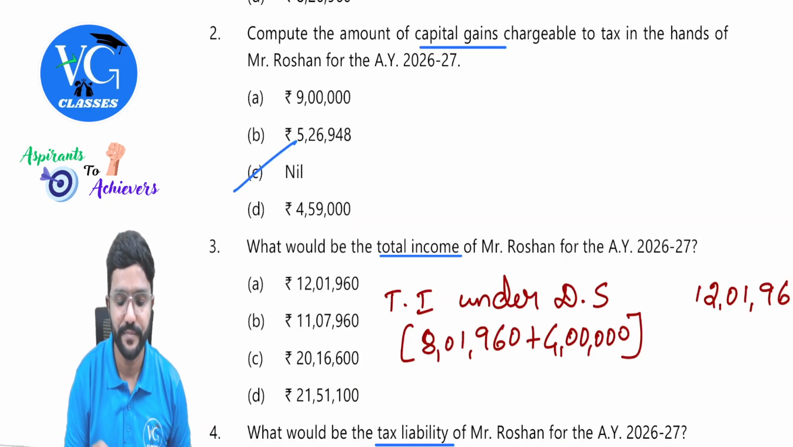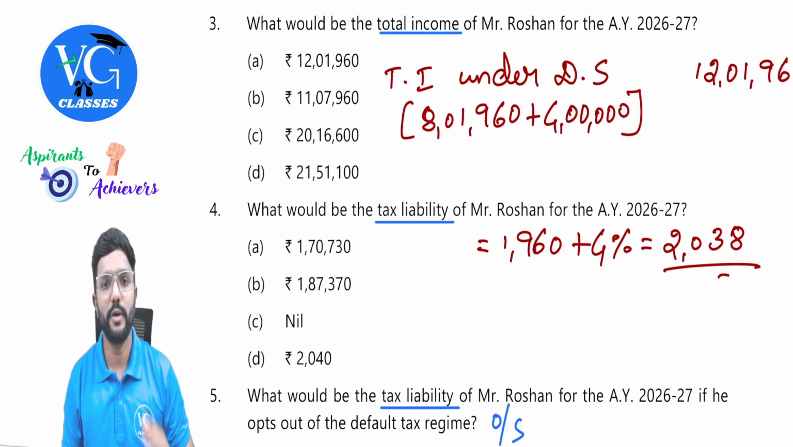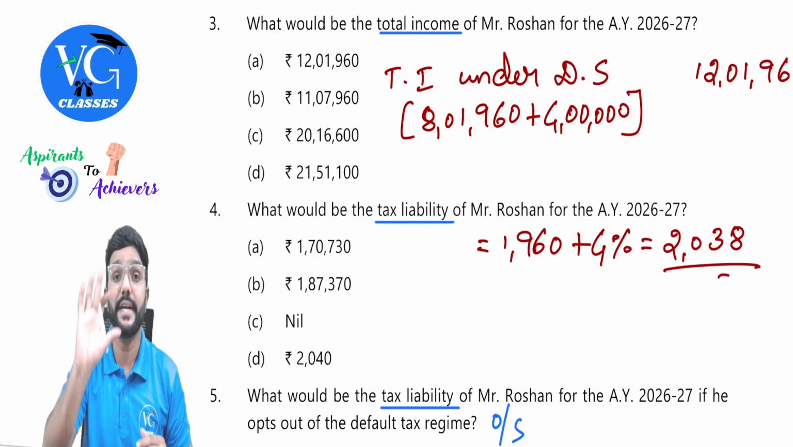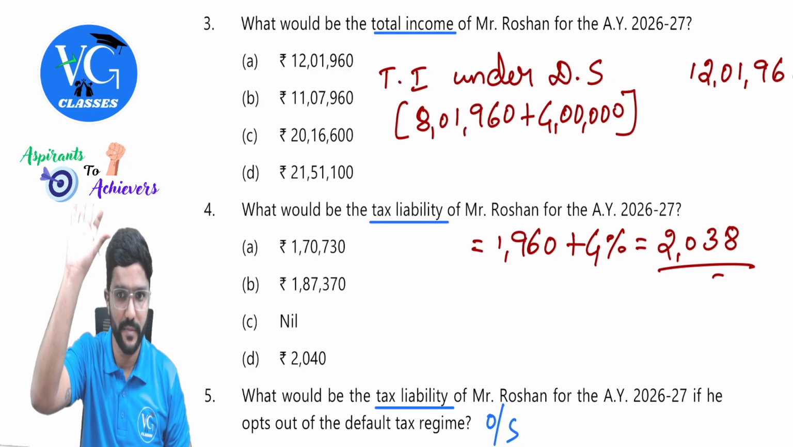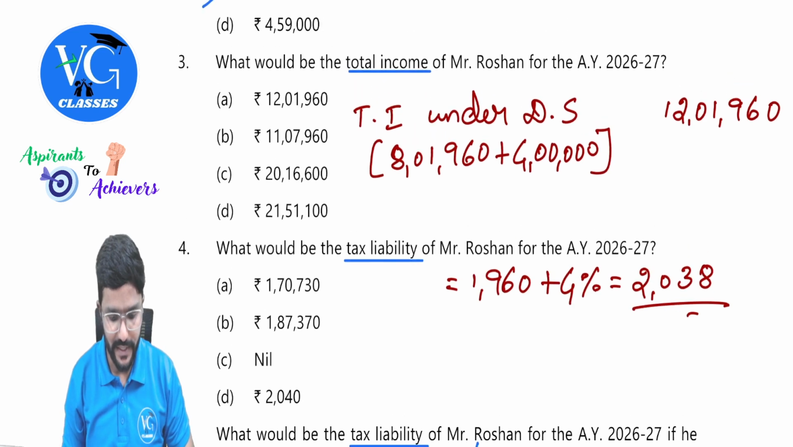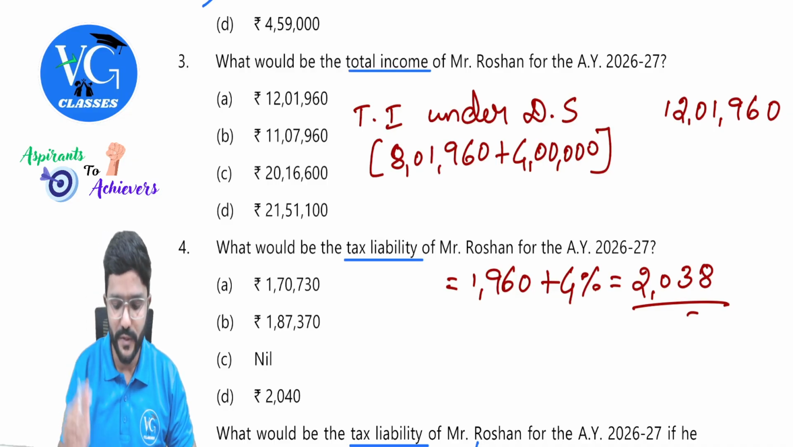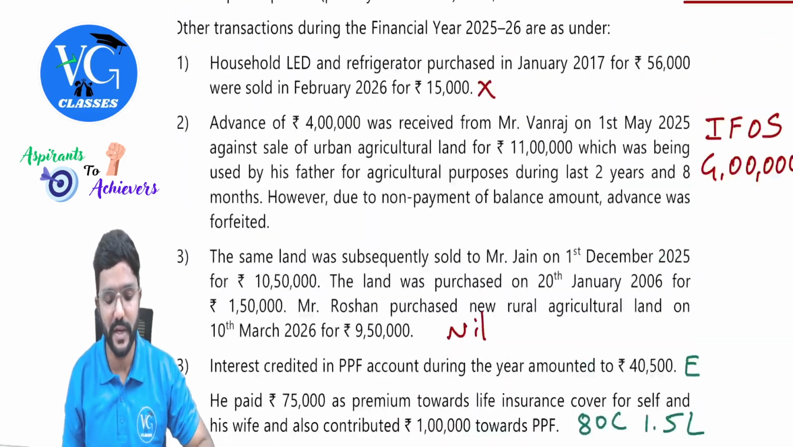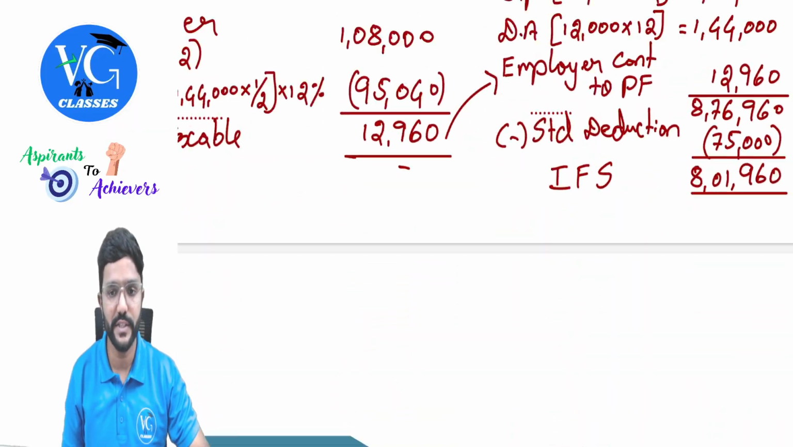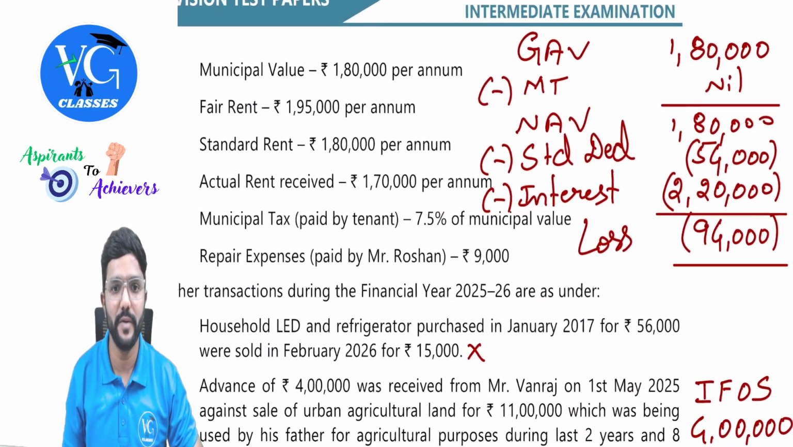Okay, we'll move forward. Next, what would be the total income of Mr. Roshan for assessment year 26-27? Okay, under default regime because he's following default regime. Yes, sir. How much is that, guys? See, salary income is 8,01,960. Then we are supposed to calculate other things also. We'll quickly go through. Salary we already finished. House property, yeah, house property we will do.